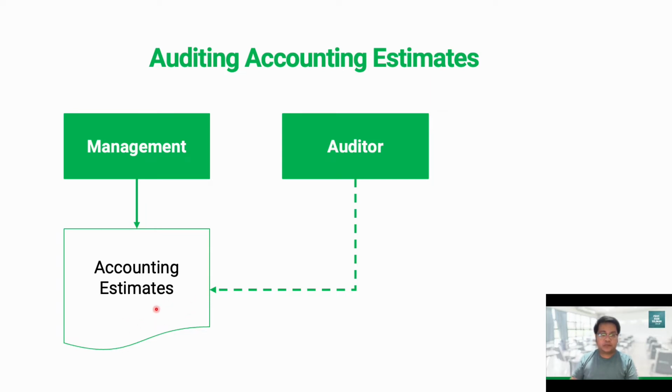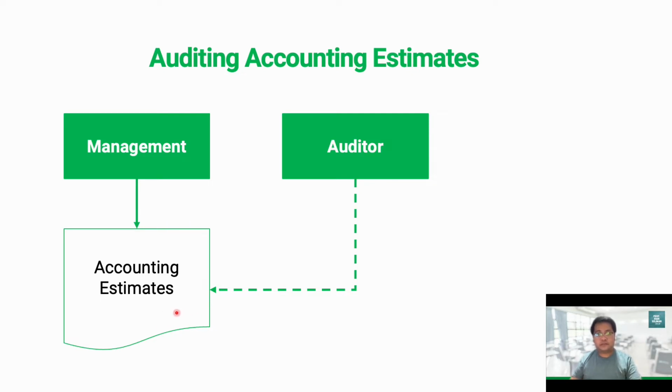So for example, if it pertains to fair value, then we can compare it with the published quotation prices available from the market, and the information published by regulatory agencies like, for example, PSE, BSP, PDST. So those are some sources of information where we can compare the information about fair value used by the entity.